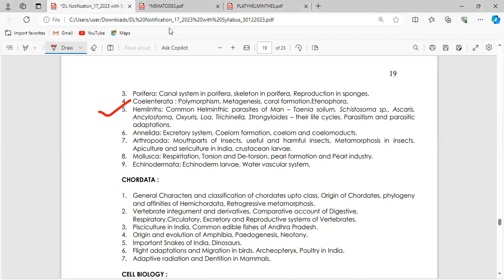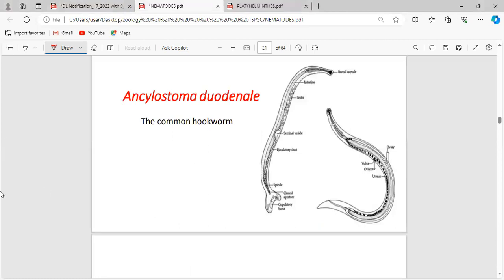So in today's class we are going to discuss Ancylostoma. Again the same point: Ancylostoma duodenale is said to be the common hookworm. Clear? So the first point you have to remember for Ancylostoma species is common hookworm.